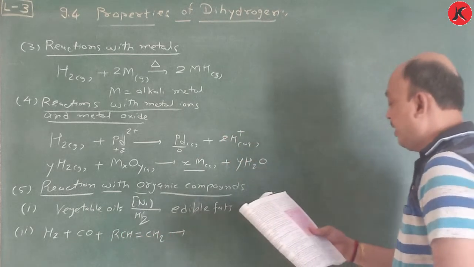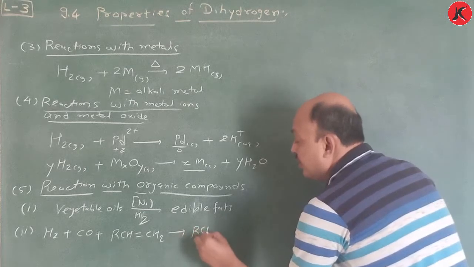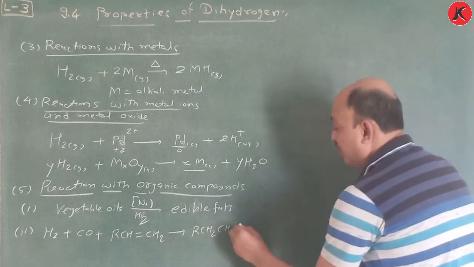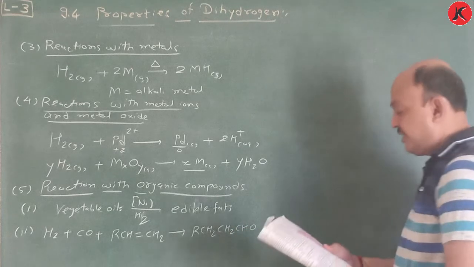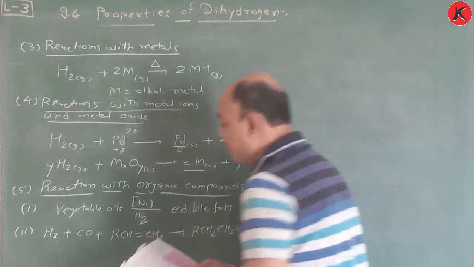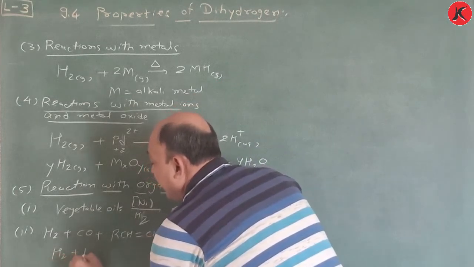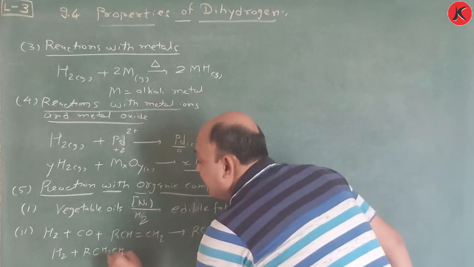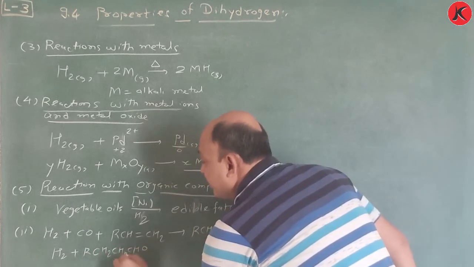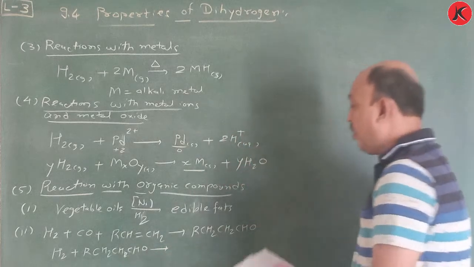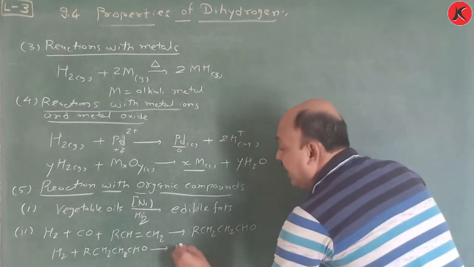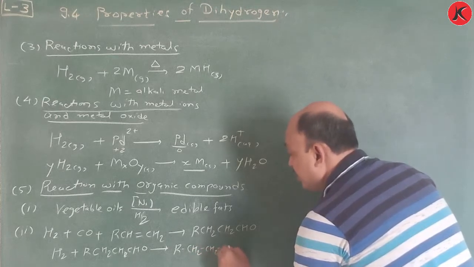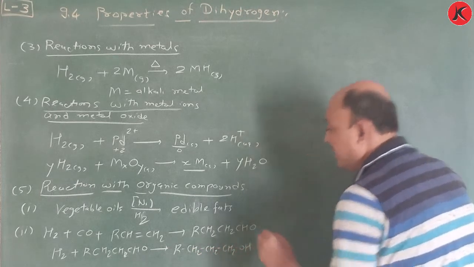So here RCH2CH2CHO is obtained, and this is nothing but an aldehyde, and H2 plus R. Once again, this aldehyde reacts with dihydrogen and produces alcohol. So this is RCH2CH2CH2OH.